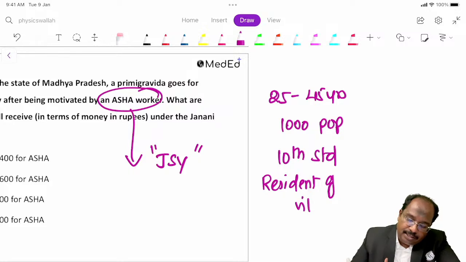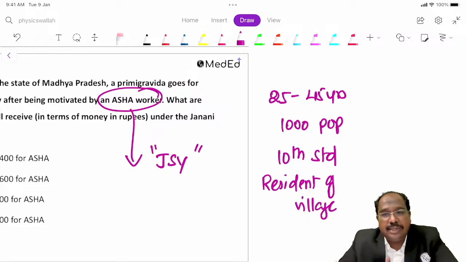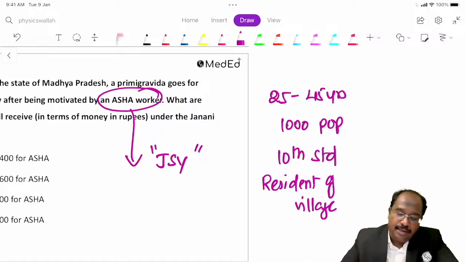She should be a resident of the village. Okay, fine. So ASHA is what type of worker? There is no fixed salary. What ASHA will get is a performance-based incentive. Based on the work she does, she will get money, right?